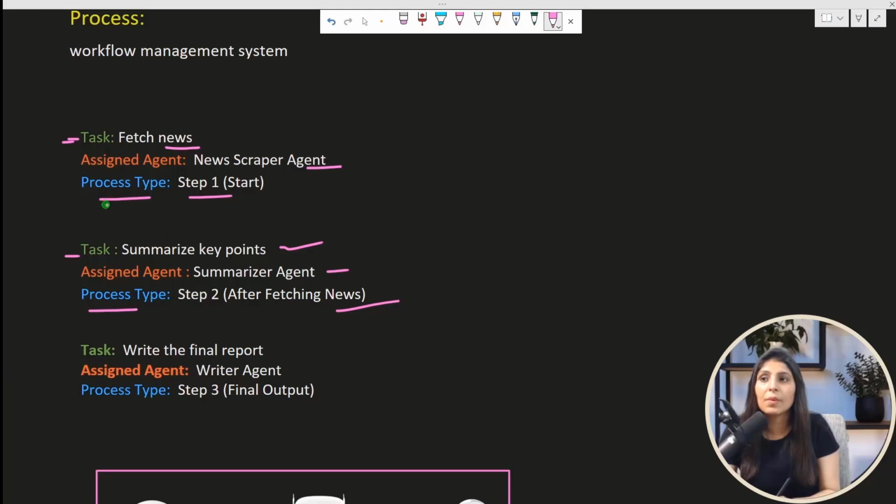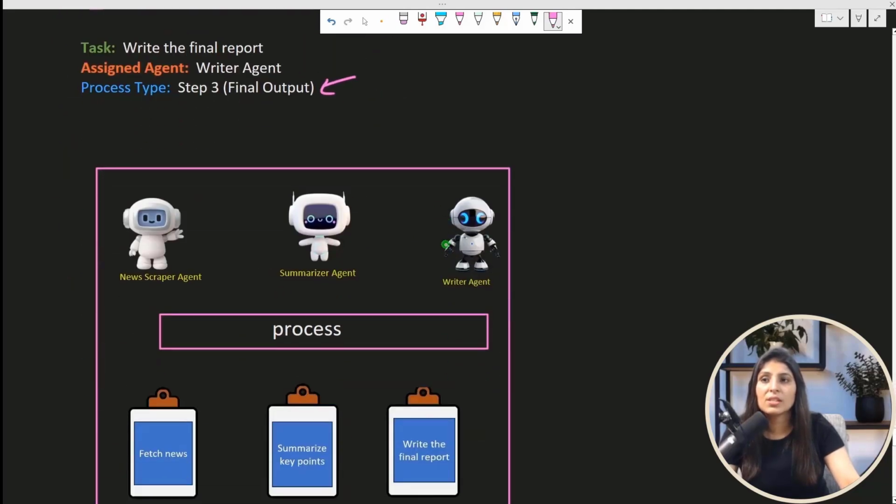See, process type. So guys, there are two kinds of processes. One is to perform in a sequential manner, one is parallelly. We will discuss that in some time. What I'm trying to tell you over here is that we are telling which task should be done first, which task should be done on the second step, and which task should be on the third step. So this is what process is.